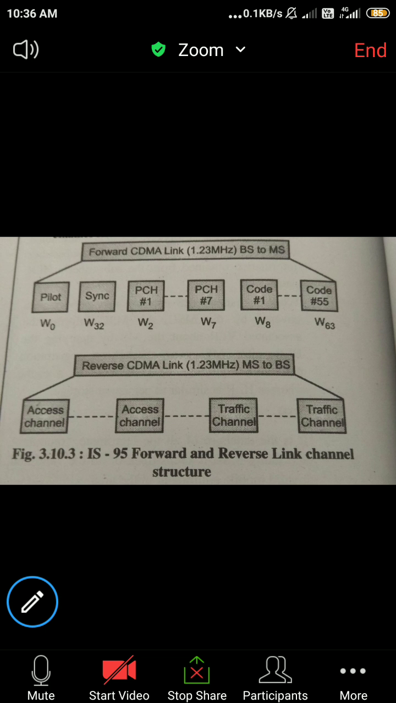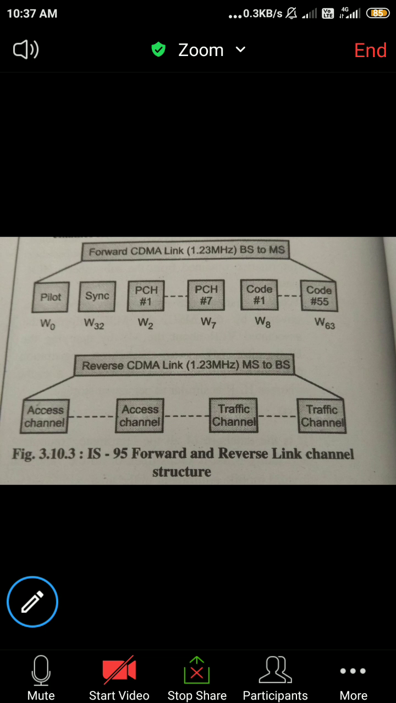As I already told you, different frequencies are used for transmitter and receiver, so there should be some frequency separation. That separation is used to avoid channel interference or frequency interference. For that purpose, the standard carrier separation value is 45 megahertz. Maximum data rate is 9.6 kbps.